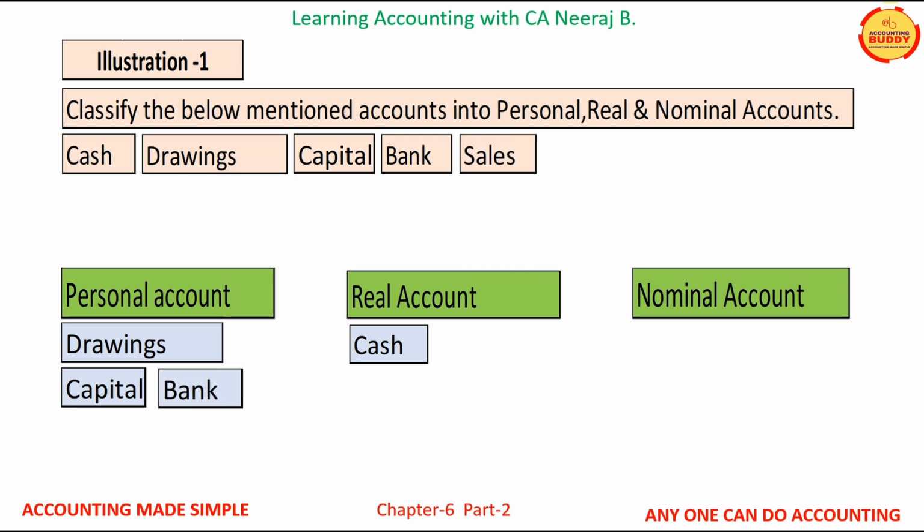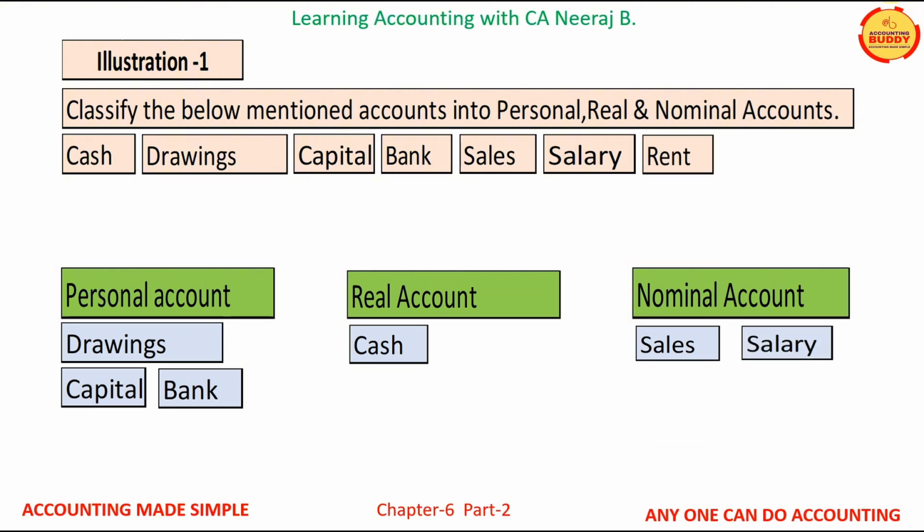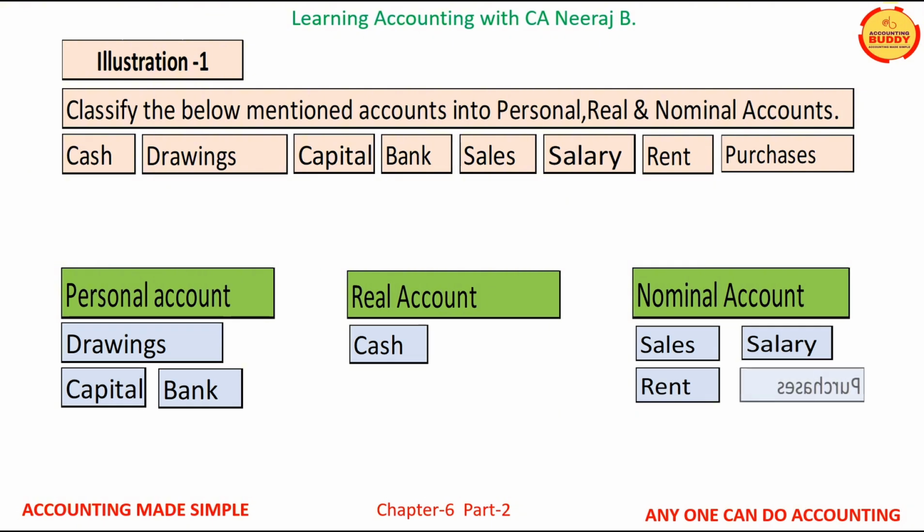Fifth account is sales. Now sales is a revenue account and all revenue accounts are nominal accounts. Sixth account is salary. Salary is an expense account and we know that all expense accounts are nominal accounts. Seventh account is rent. Rent being an expense is also a nominal account. Eighth account is purchase. Purchase again being an expense account is a nominal account. Ninth account is stock. Stock is an asset and we know that all assets are real accounts.